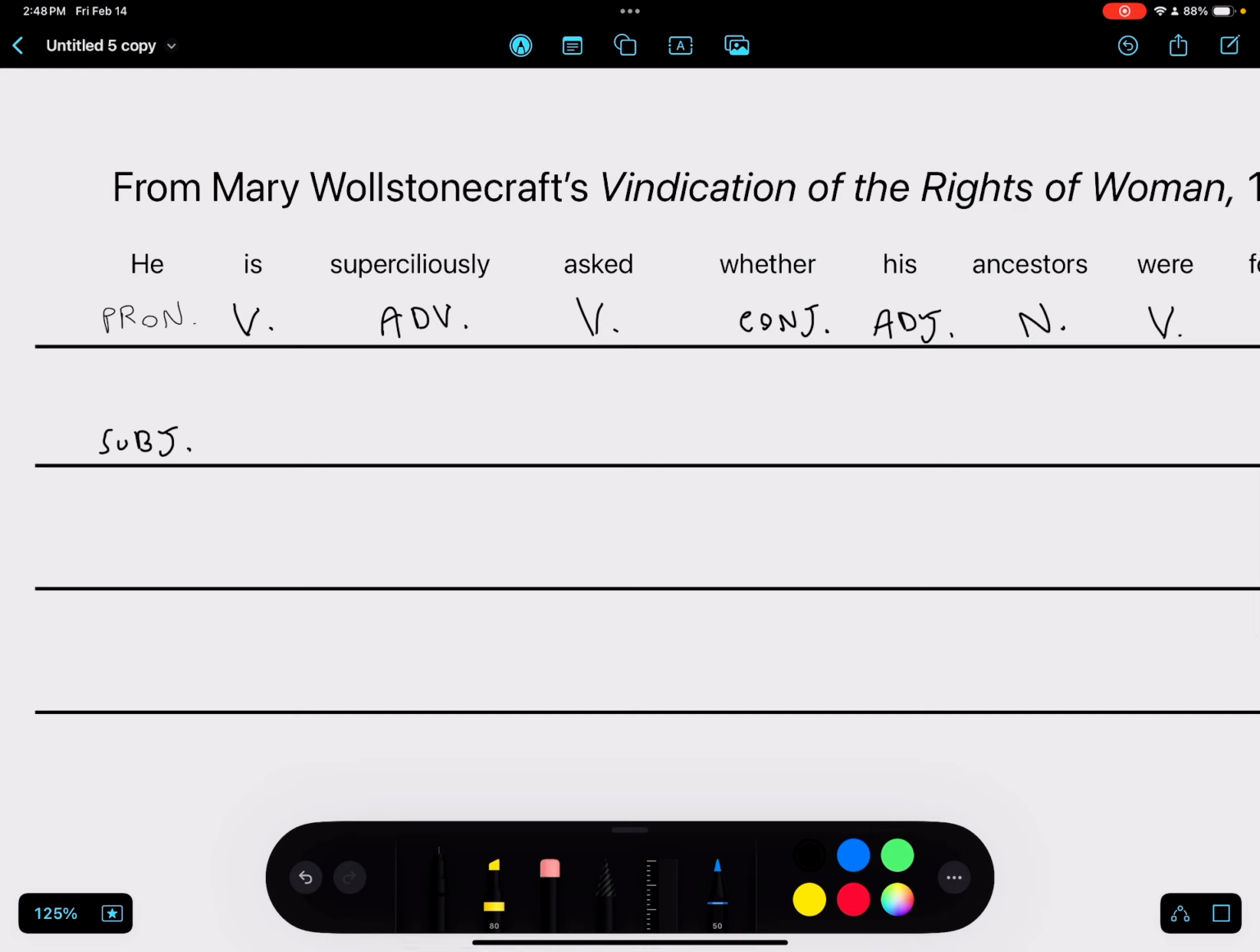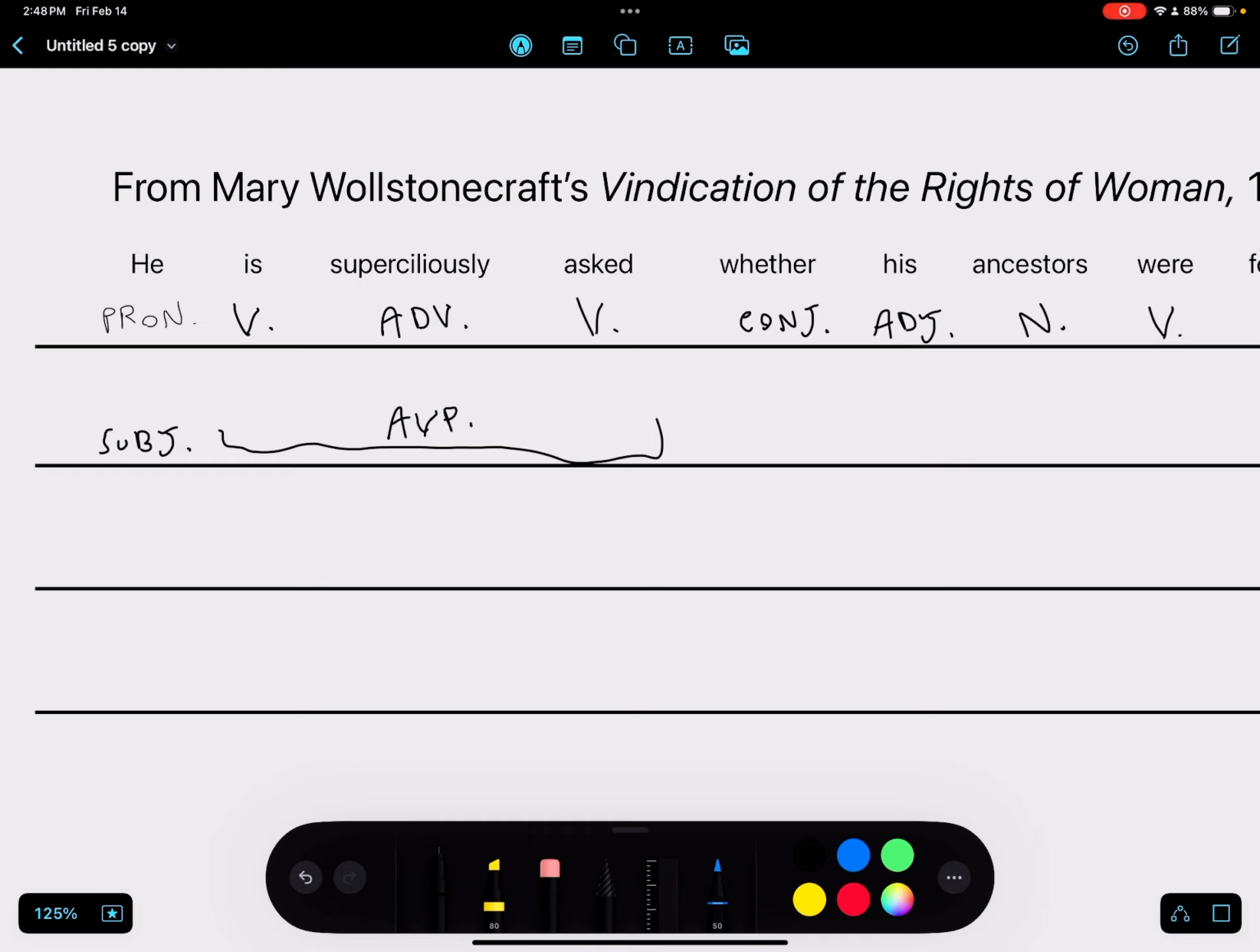You can say he asked, but he is not the one doing the asking. He's being asked. So it makes sense that not just asked, but is superciliously asked is going to be the entire AVP in this case, not just this one over here. So it's the entire thing. He is superciliously asked. That is the main predicate there.